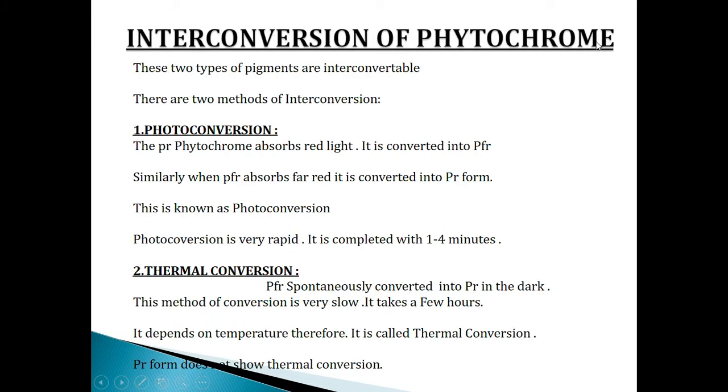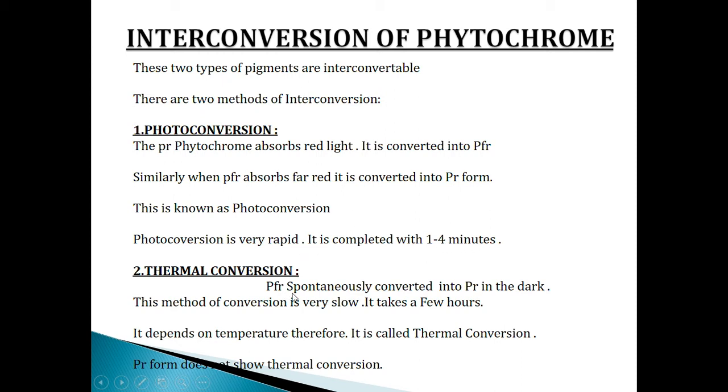Interconversion of phytochrome. These two types of pigments are interconvertible. There are two methods of interconversion. Number one is photoconversion and the second one is thermal conversion. Now what is photoconversion? When PR phytochrome absorbs red light, it is converted into PFR. Similarly, when PFR absorbs far red, it is converted into PR form. This is known as photoconversion. Photoconversion is very rapid. It is completed within 1 to 4 minutes.